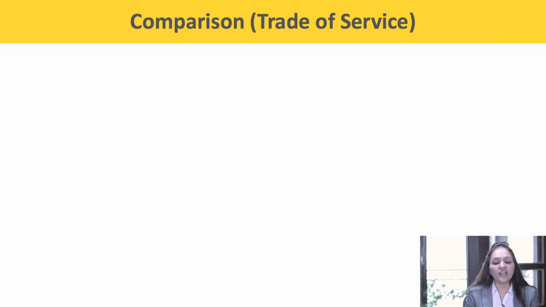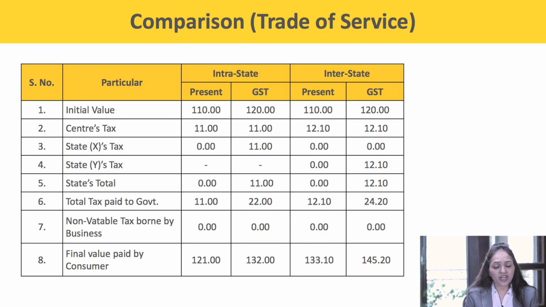Similarly, we have prepared a comparative table for the trade of services. In the case of intrastate supply of service, the final value paid by the consumer is 121 and under GST it is 132. While in the case of interstate, in the present regime, the final value paid by the consumer is 133.10 and in GST it is 145.20. See, there is an increase in the final value paid by the consumer in the case of services.